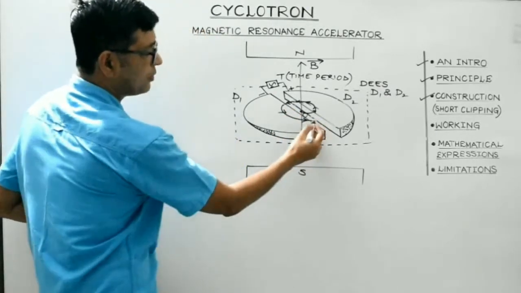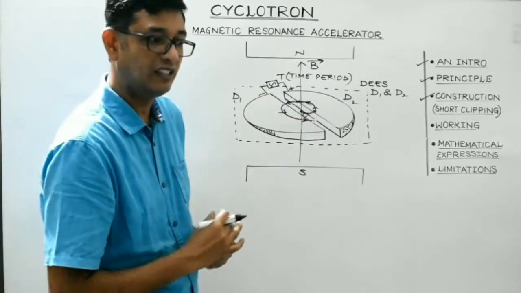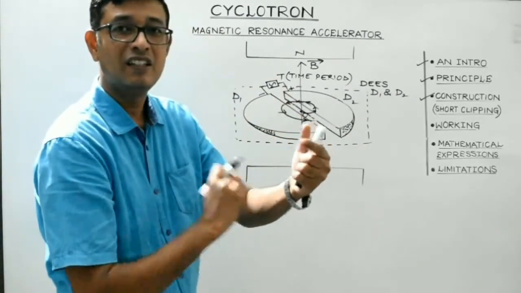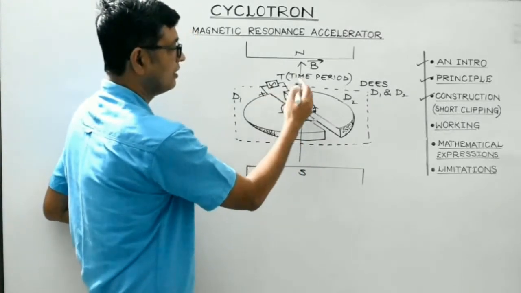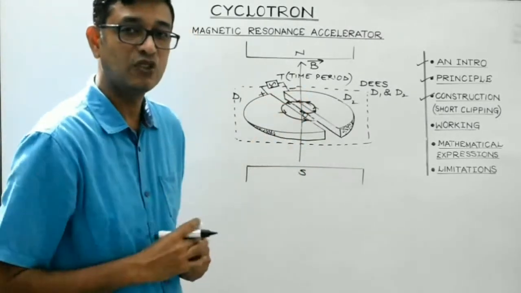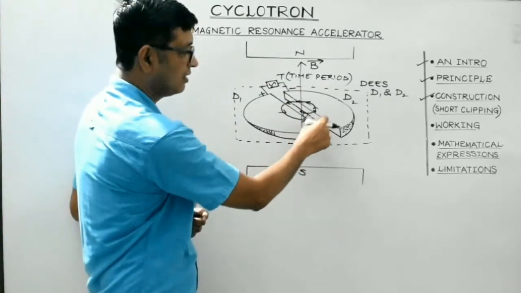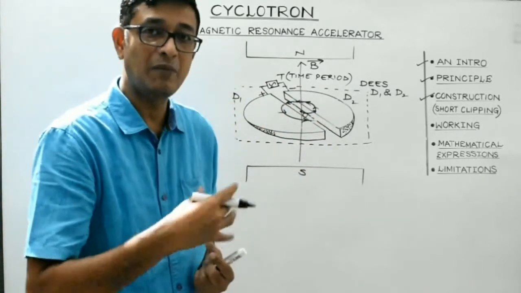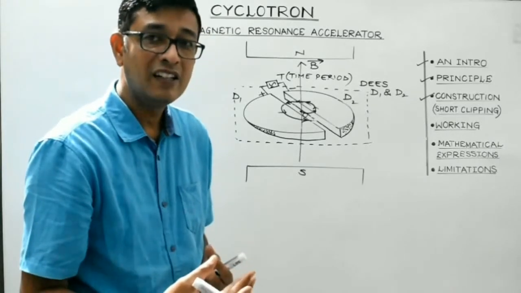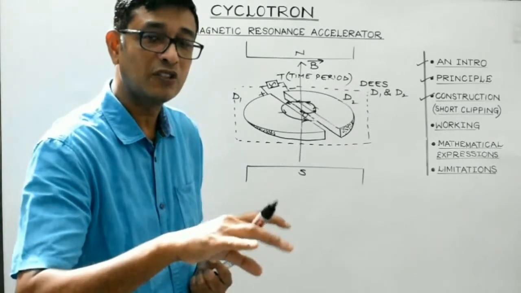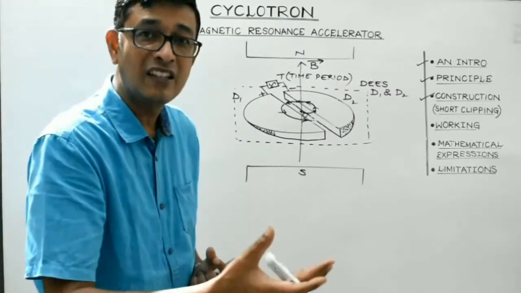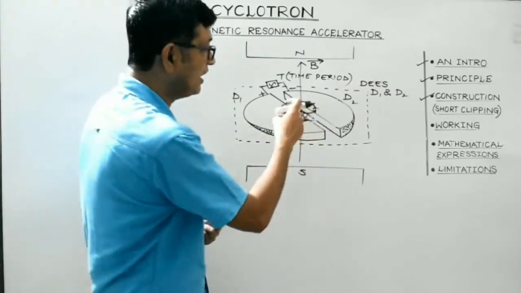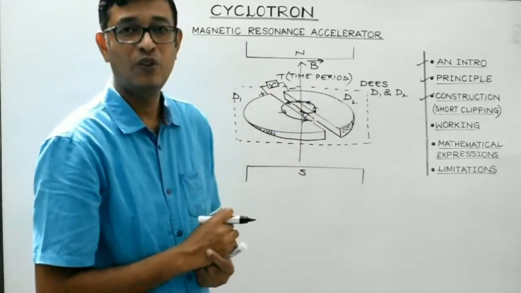Again, as the charged particle comes into the gap between the two Ds, the polarity of the Ds gets reversed. So now it will be positive, it will be negative. Again the same process continues. That is, the charged particle in the gap between the two Ds will again come under the influence of the electric field. Hence it will experience electric force, due to which it will get accelerated. As a result, its speed will increase, and with that increasing speed it will enter chamber D2, where it will